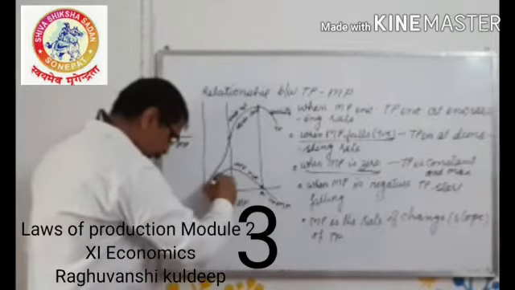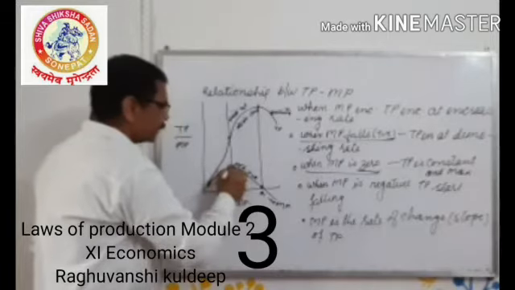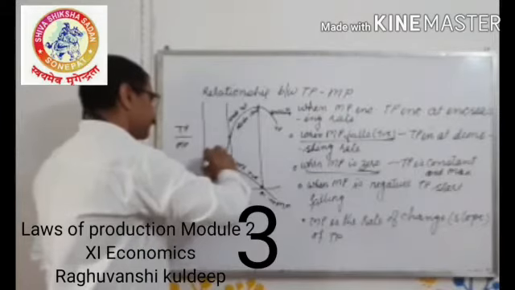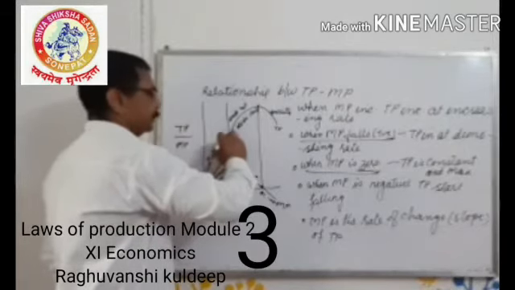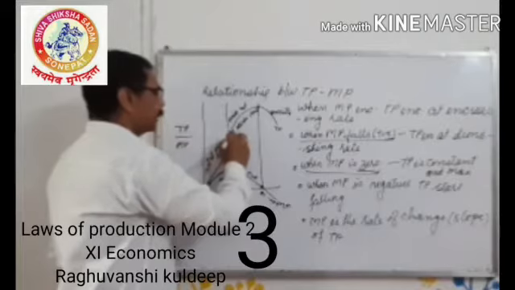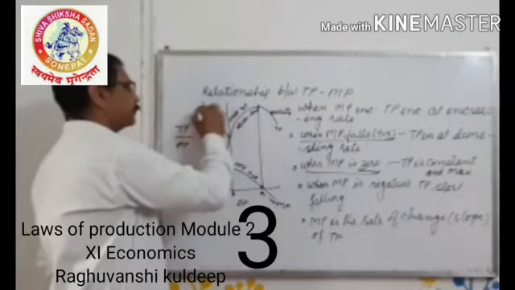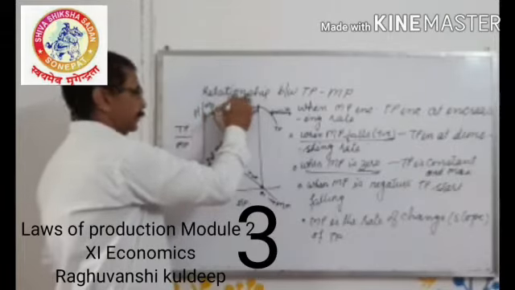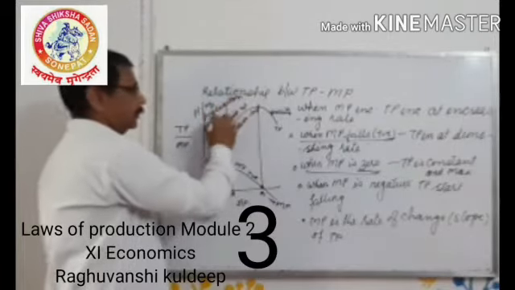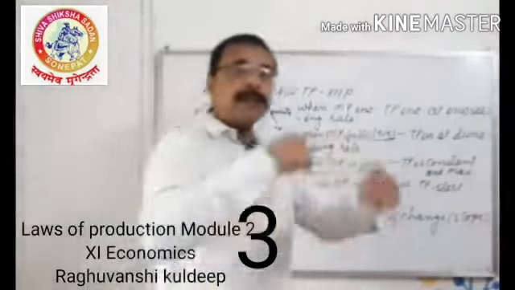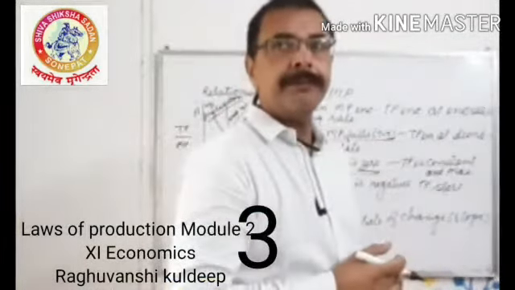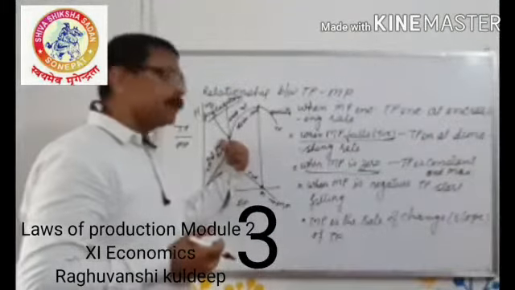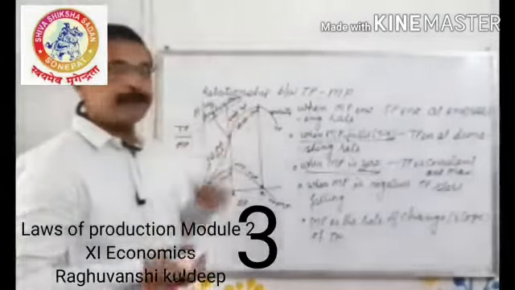When MP increases, from this point to the maximum point MP is increasing. That's why TP increases at an increasing rate. This is the point of inflection. From this point, total product has changed its rate of increase. Before this point, it was increasing at an increasing rate. After that point, it increased at a diminishing rate.